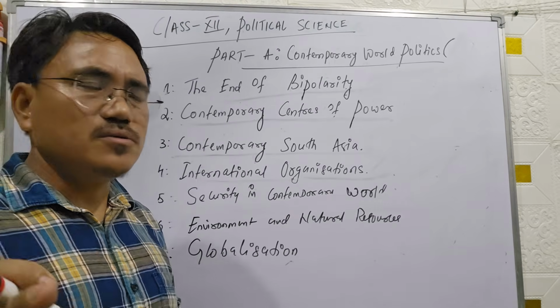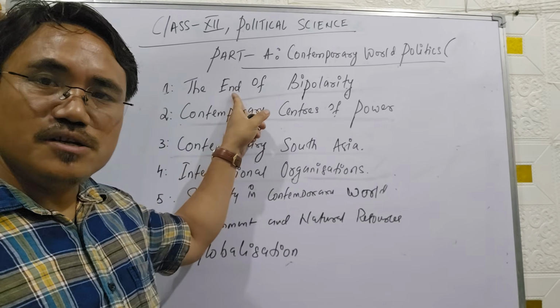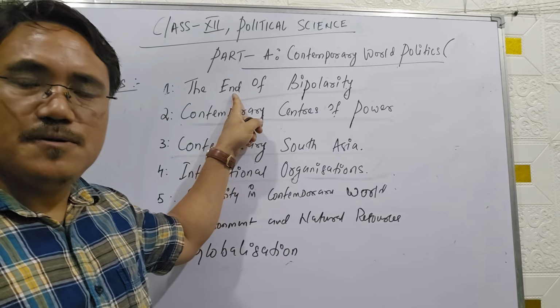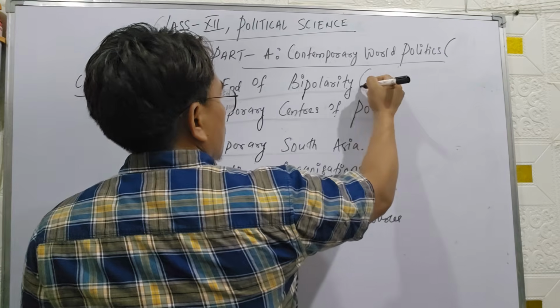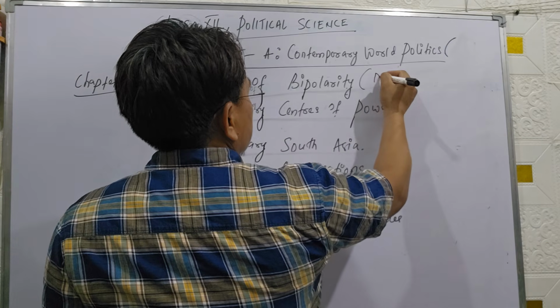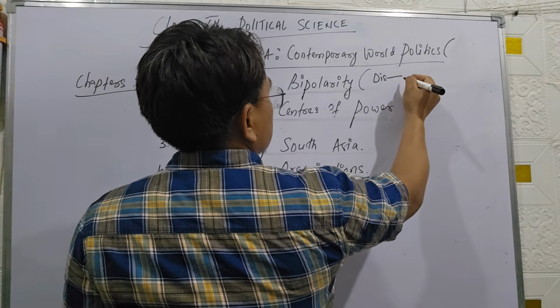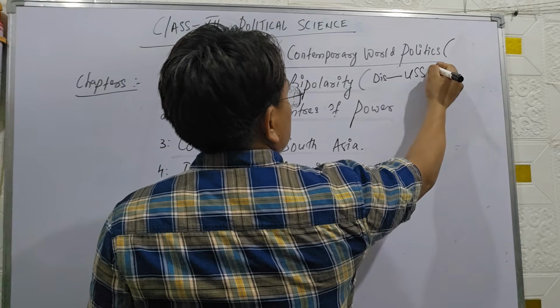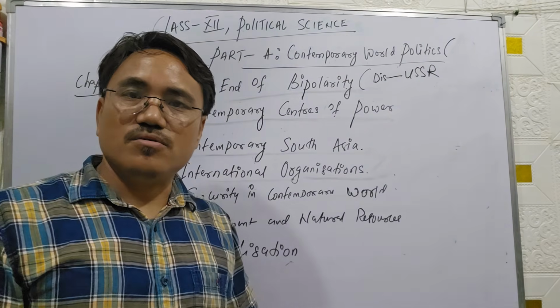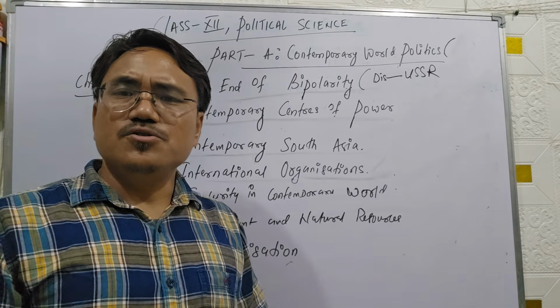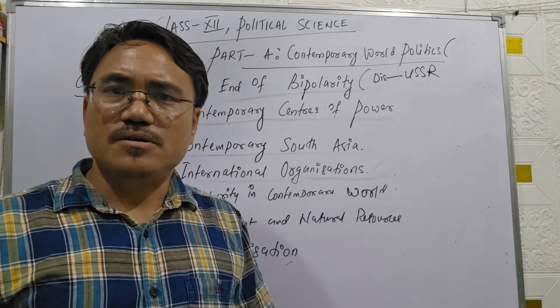First of all, we have unit 1, that is the End of Bipolarity. In this unit, we are going to discuss the disintegration of USSR. USSR stands for Union of Soviet Socialist Republics.